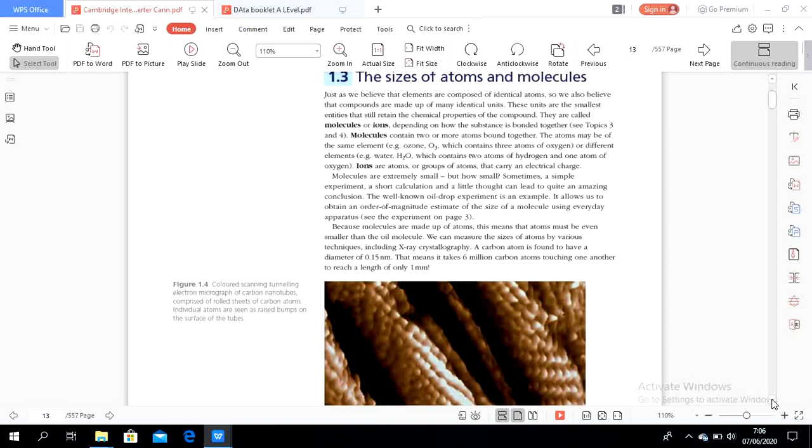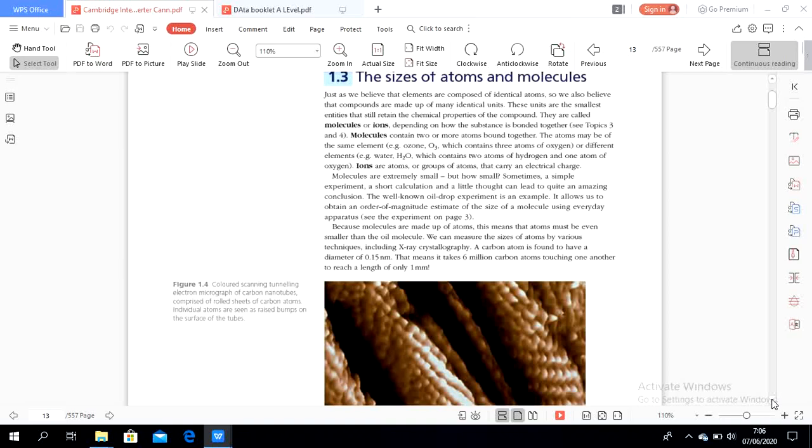Depending on how the substance is bonded together, molecules contain two or more atoms bound together. The atoms may be of the same element or different elements, such as water, H2O, that contains two atoms of hydrogen and one atom of oxygen.